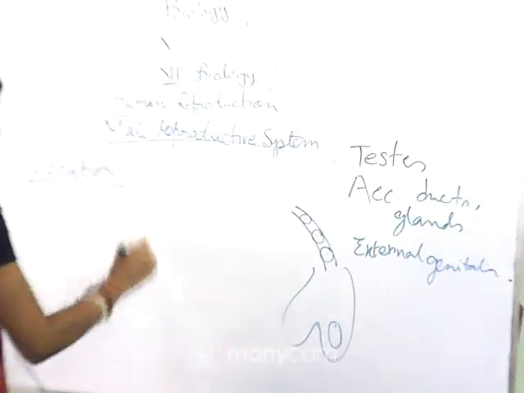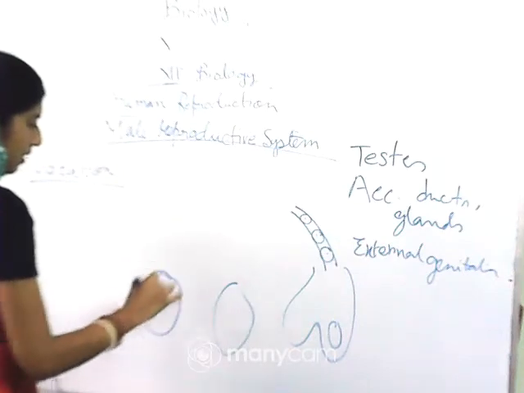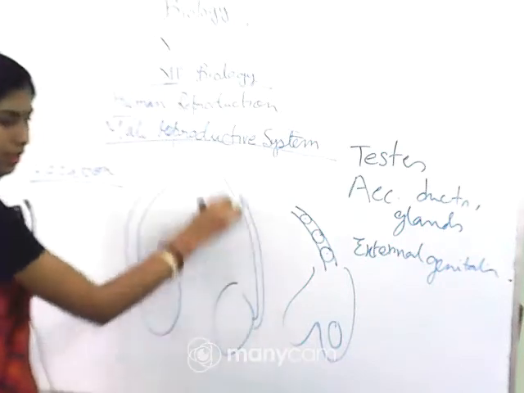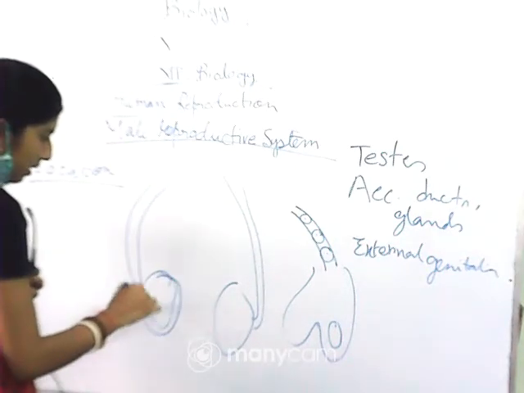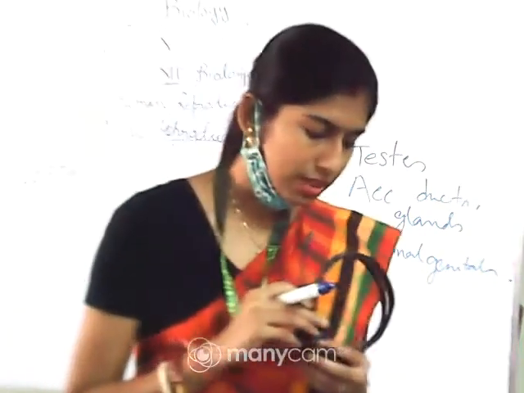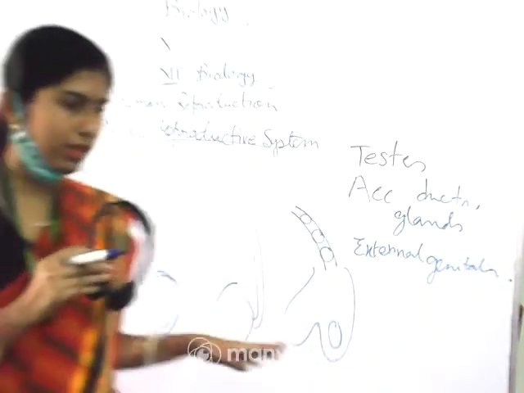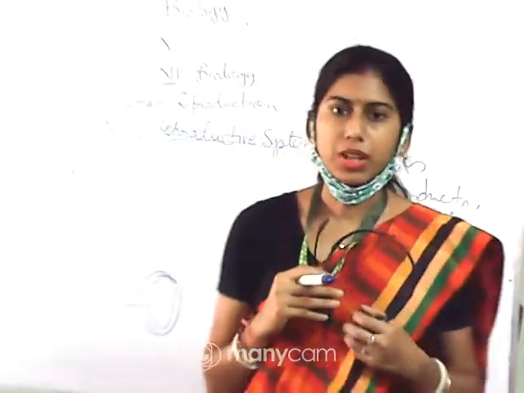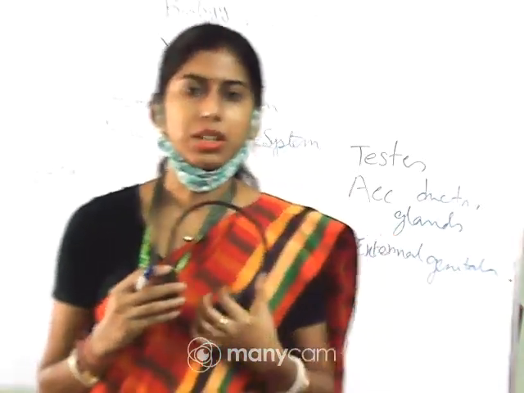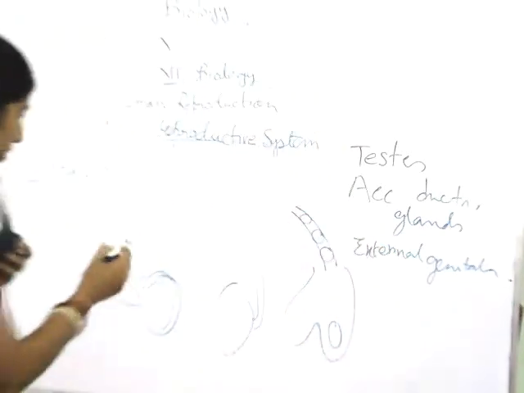Now, as you can remember, these are the different testes, and some ducts will come to this part. Inside that we will get the testes. Now if I make a cross section, then we will find some structures. The testis is covered by a dense covering, and this covering is considered the tunica albuginea. Inside the testis you will find some testicular lobules like that.